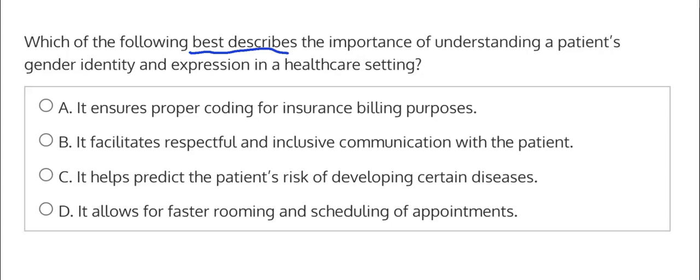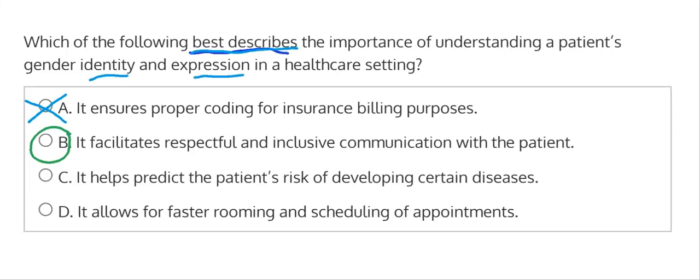But the part here about the coding and the billing doesn't really match why we would be following through with the patient's correct gender identity and expression. So we can eliminate option A. Option B says it facilitates respectful and inclusive communication with the patient. And that sounds absolutely correct because we're being respectful and we're allowing inclusive communication by referring to the patient by the proper pronouns or gender identity that they disclose to us. Therefore, we could go with option B.